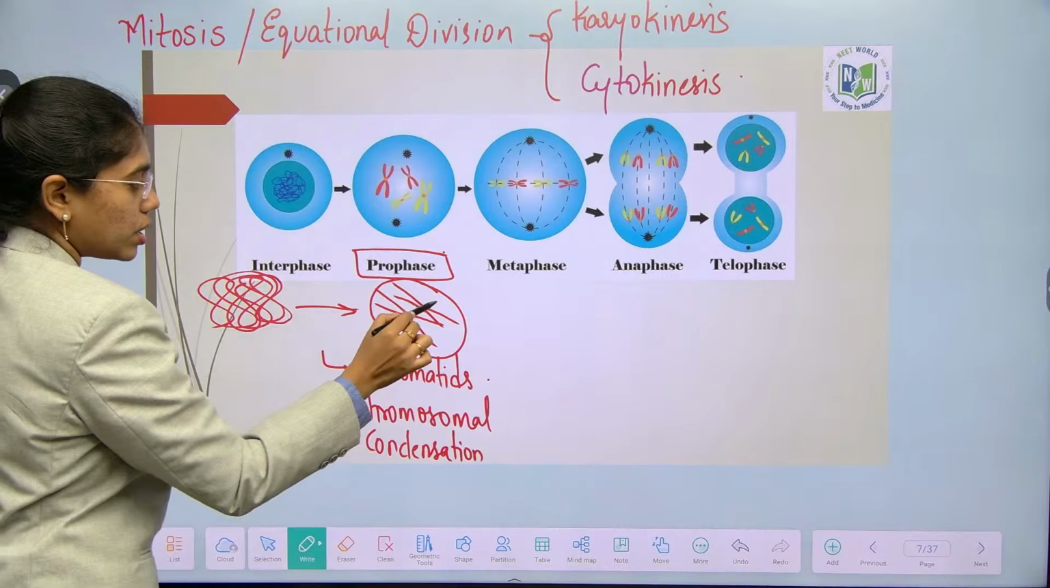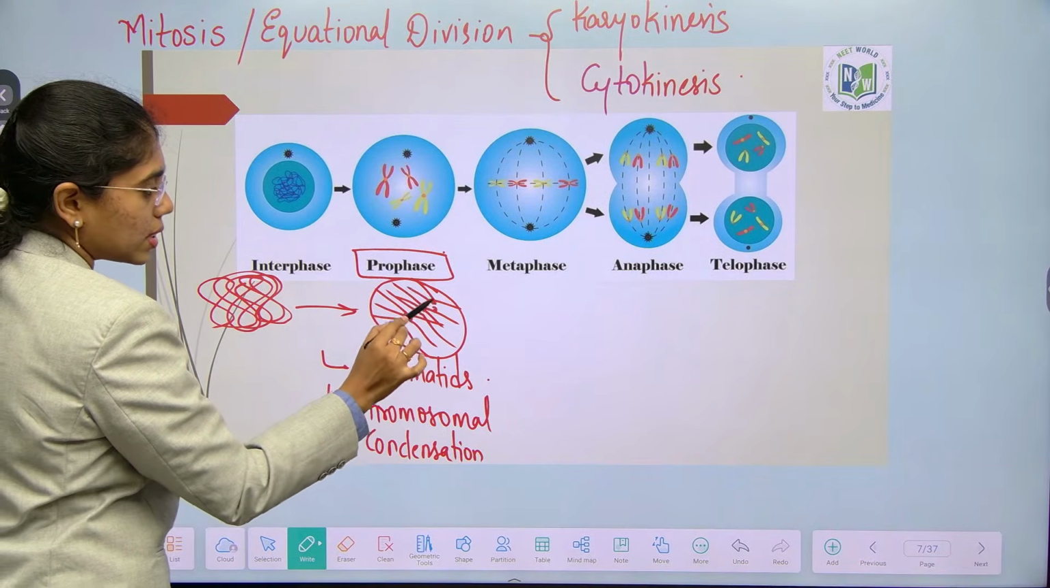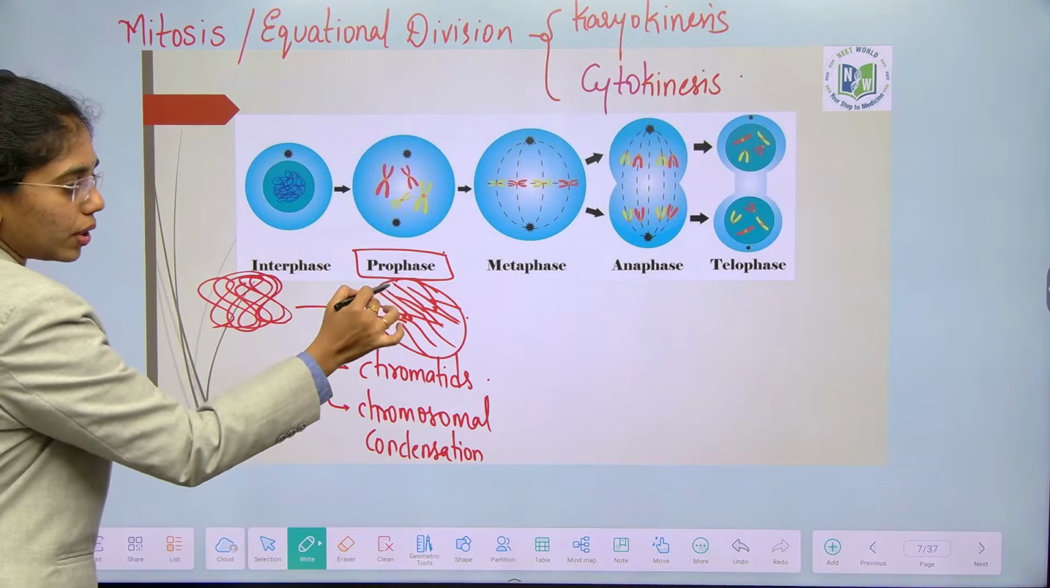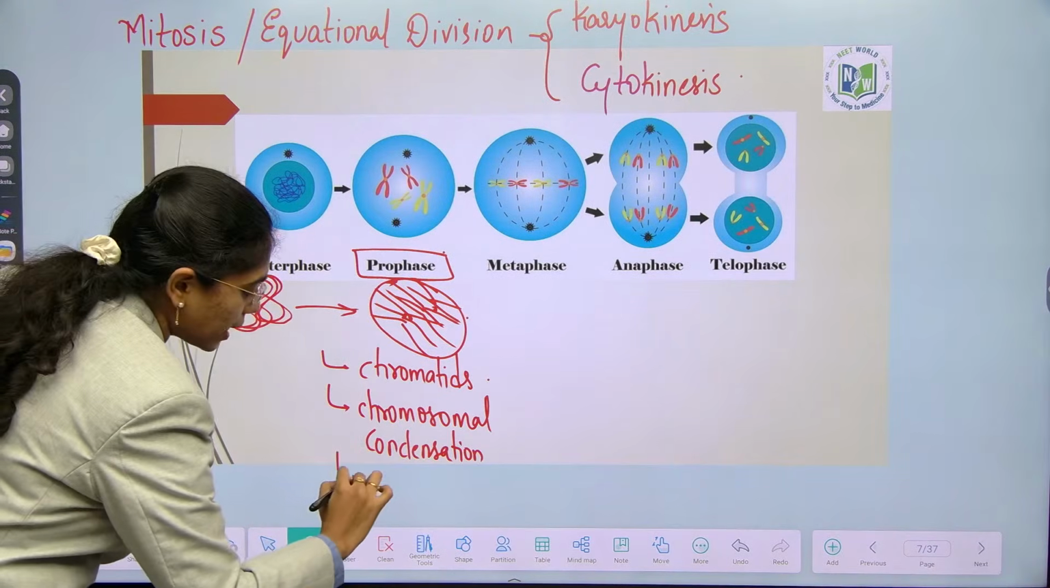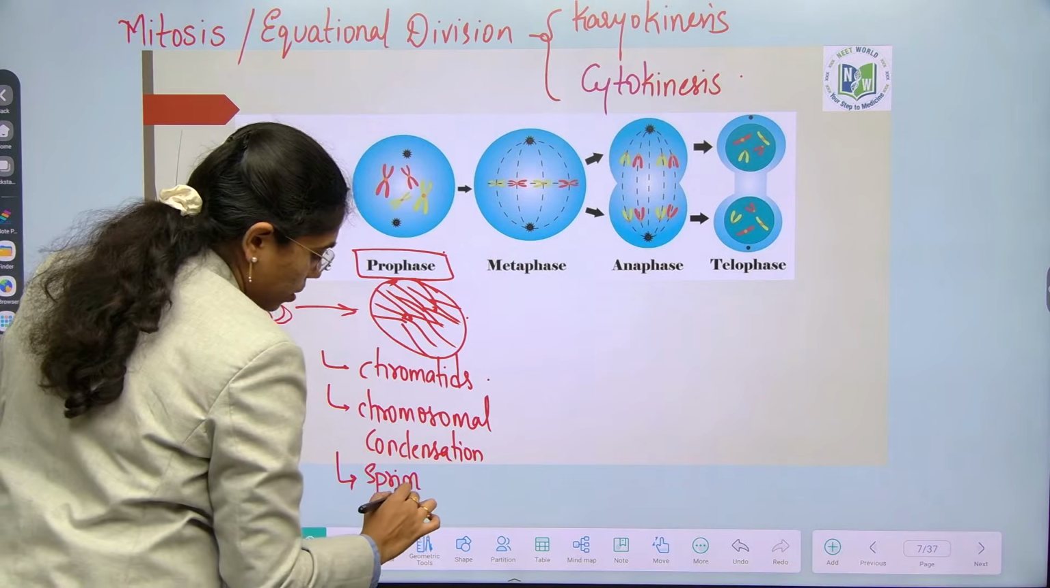If I have to consider this as a cell, all the threads will be arranged like this and will be adjoined to the cell membrane. That is why this is addressed as what? Spireme stage or bucket stage.